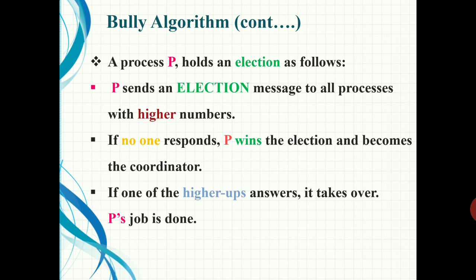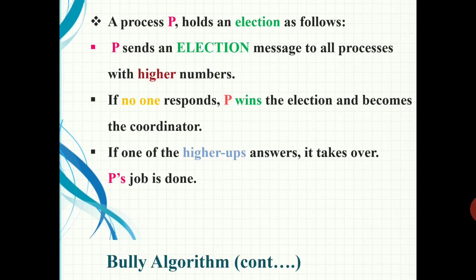That is what happens if a particular process sends a request to the coordinator. If the coordinator does not respond within a time, then it will initiate an election by sending the election message to all the higher numbered processes. If no one responds, then P wins the election. Otherwise, the higher numbered process will take over the election and P's job is over.